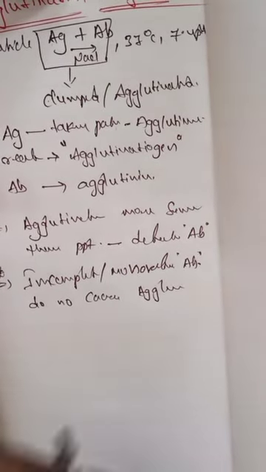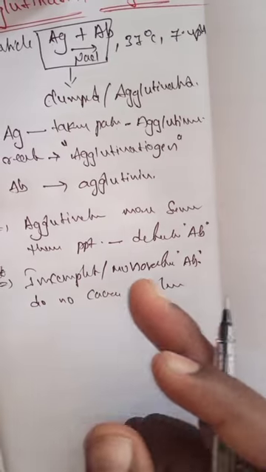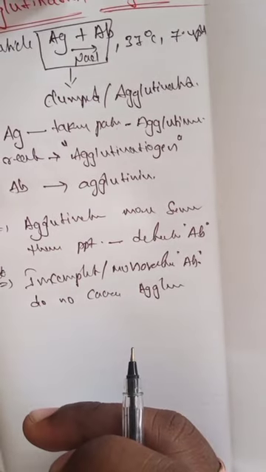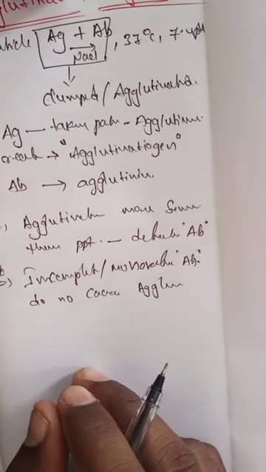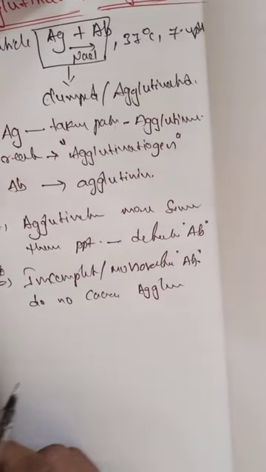In the precipitation reaction, all antibodies form the precipitation. In case of an excess amount of antigen or a lower amount of antigen presented in this test tube, it compulsorily forms the precipitation. But here there is no chance.